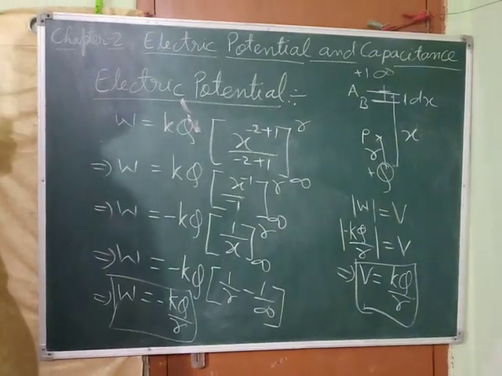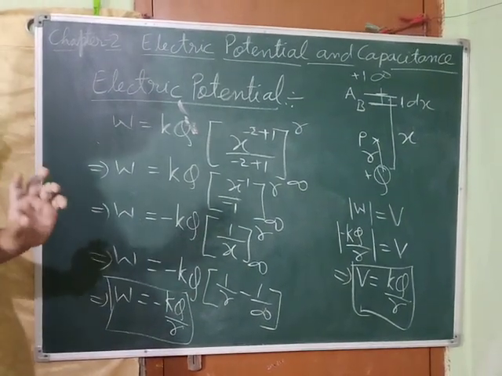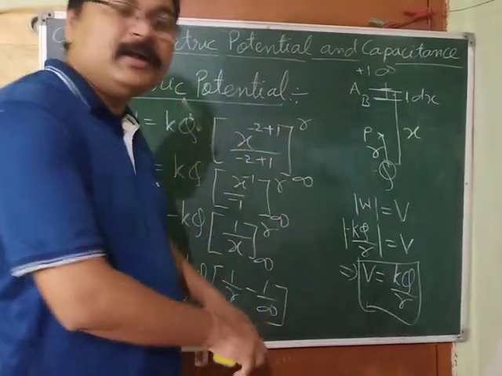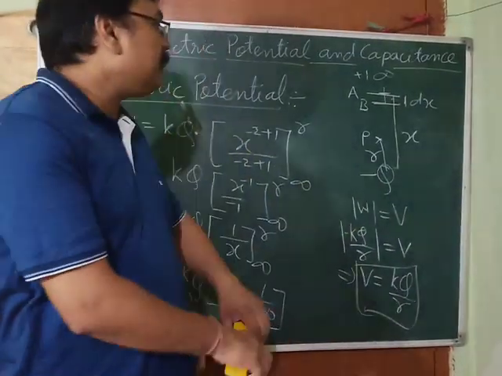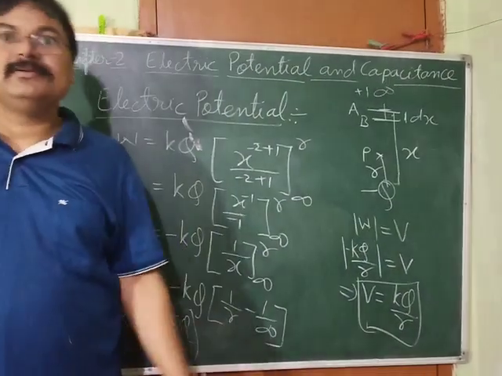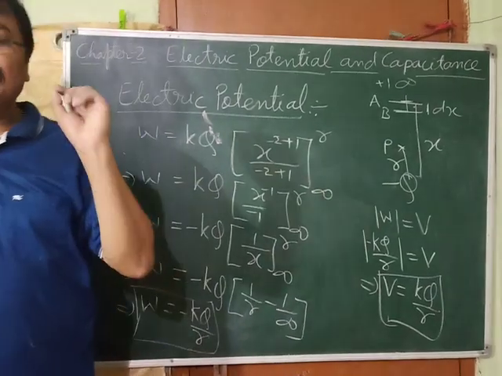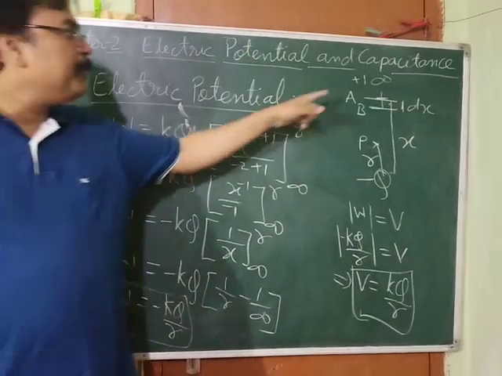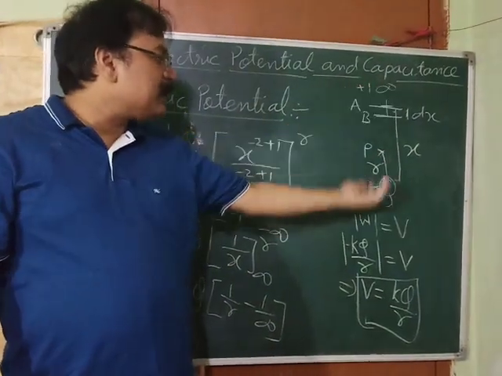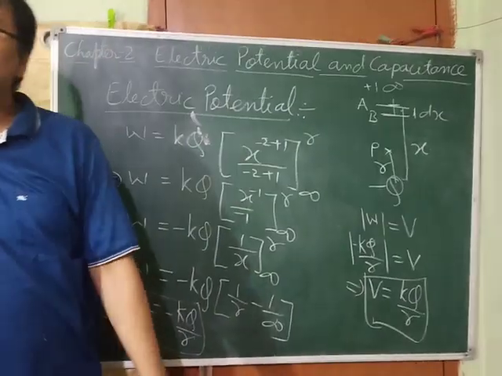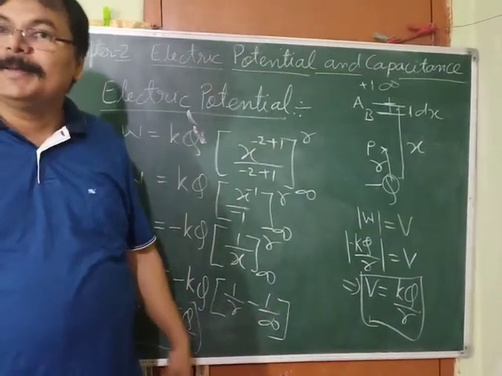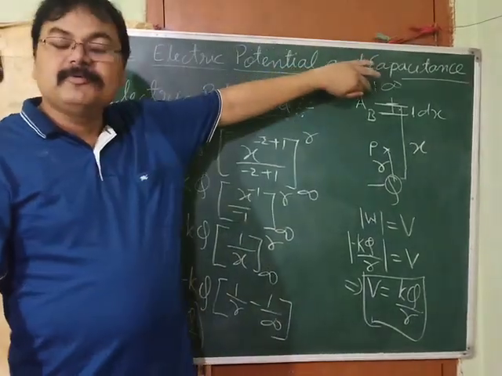Now, you might be wondering, if this source charge is negative, that cannot be negative, we know very well. But if source charge is negative, then it will be attracting this and it will come by itself, so we need not do any work. No. Just remember the last line of the definition. We have to bring it without acceleration. So if the force is acting, it is getting dragged due to this, then obviously it will come with acceleration. So in order to stop the acceleration, we have to apply force in the opposite direction.